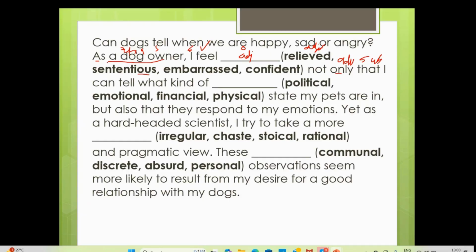So "sententious" is the person who is moralizing a lot, like moralization, something like that. So adjective. "Embarrassed". Okay, I'm embarrassed sometimes. So when I see someone, it can be anything, but "embarrassed" is always your adjective. "He is a confident person." Person is a noun. Confident is your adjective. A description of that person is always your adjective.